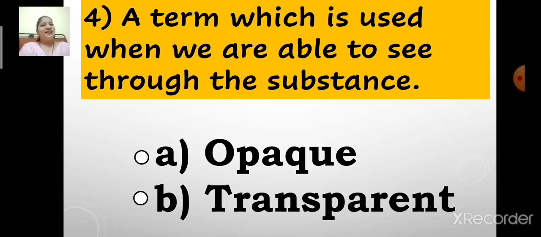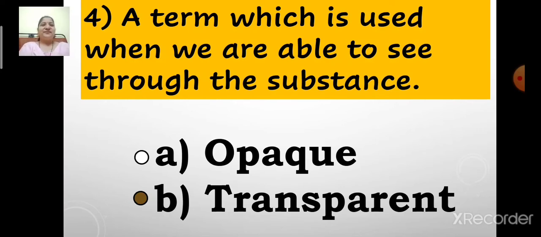Children, select the correct option. Which is the correct answer? Option A, opaque, or option B, transparent? Yes, you are absolutely right. Option B, transparent, is a term which is used when we are able to see through the substance. So children, let us select option B, transparent. Yes, transparent is the correct answer.